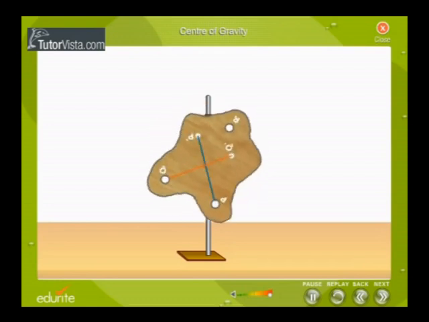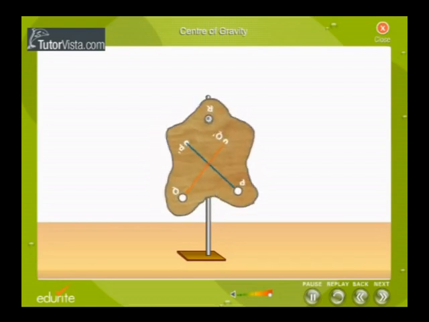Now follow the same procedure. We follow the same procedure for the point R. We drop a weight on R, and here also we draw the plumb line on the irregular lamina, from point R.